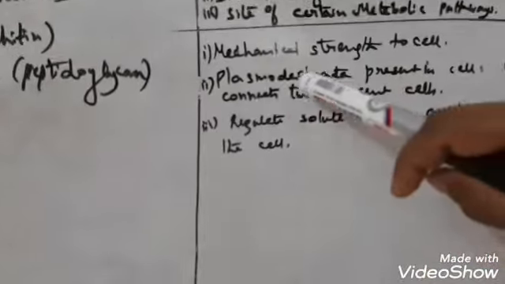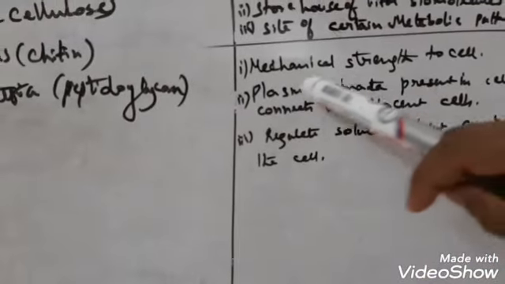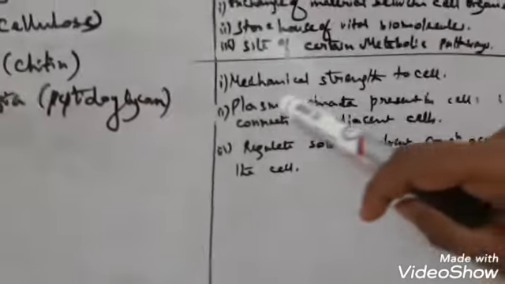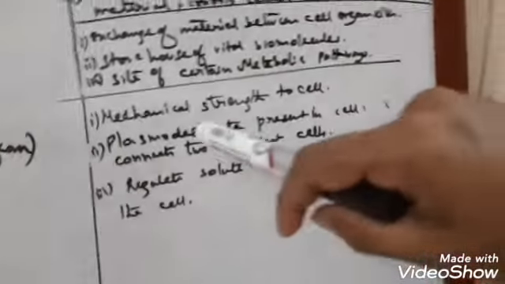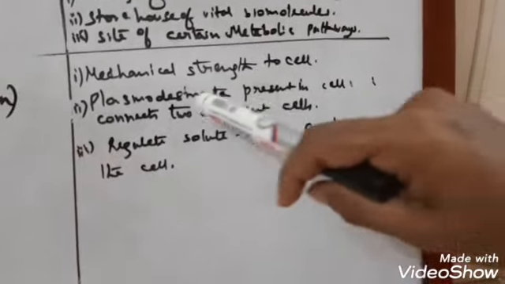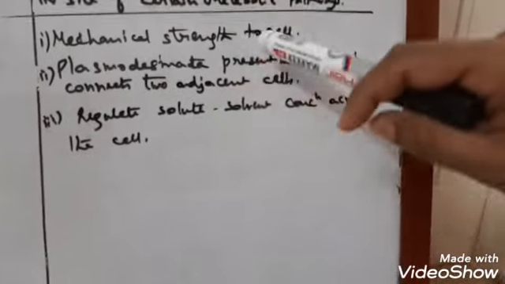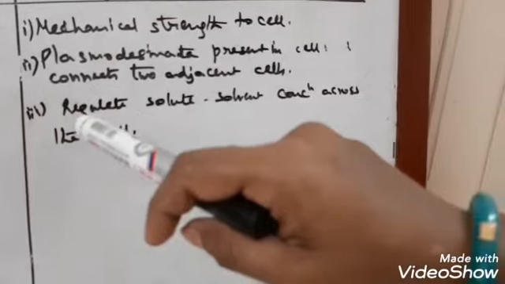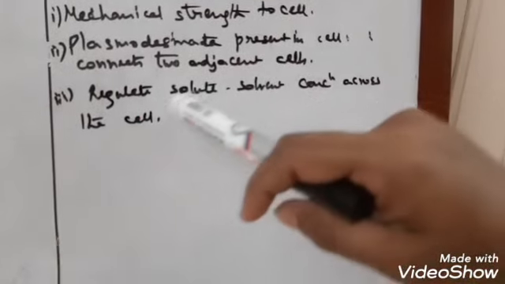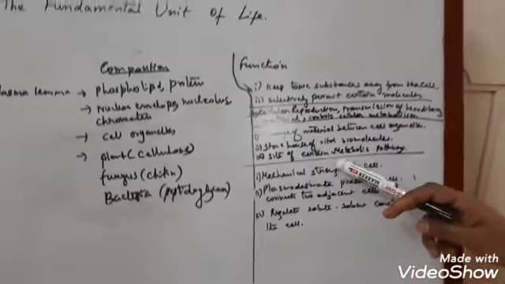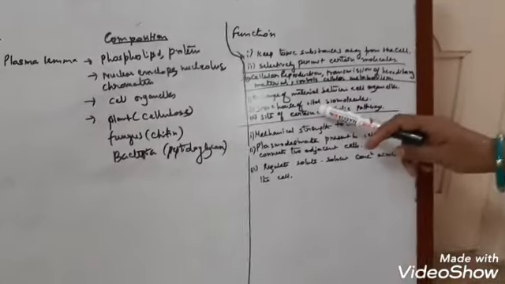Now plasmodesmata are intracytoplasmic strands which are present between two adjacent cells. The plasmodesmata connect the two adjacent cells for exchange of materials. And lastly, it regulates the solute and solvent concentration across the cell. So these are certain functions of the various components of the cell.